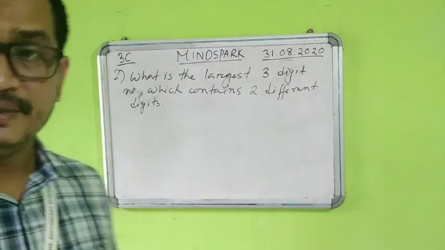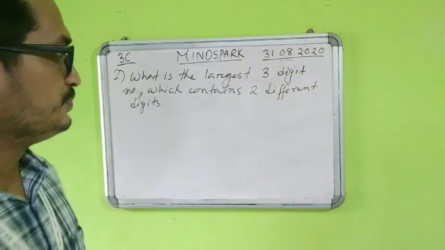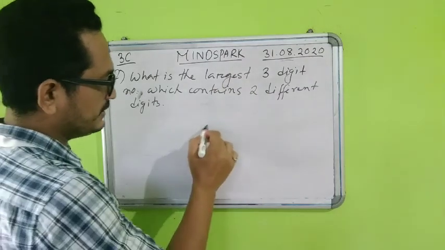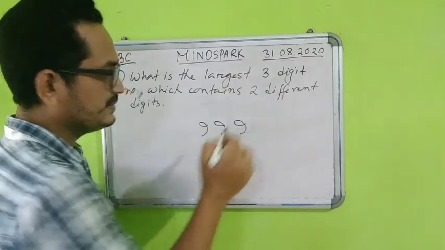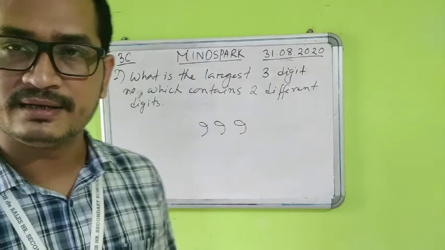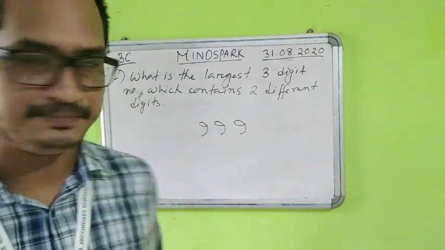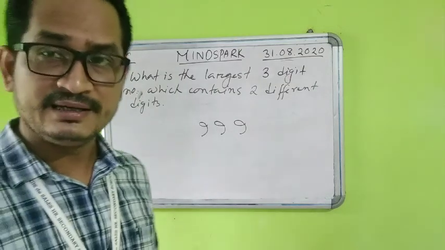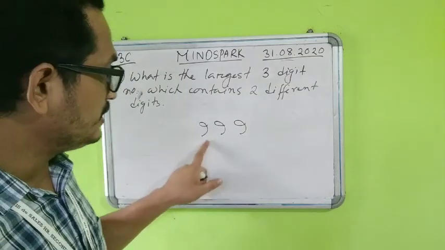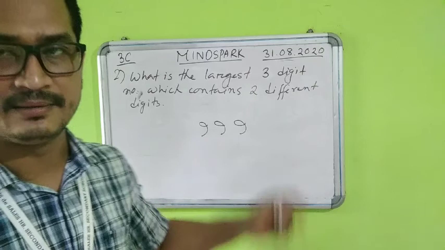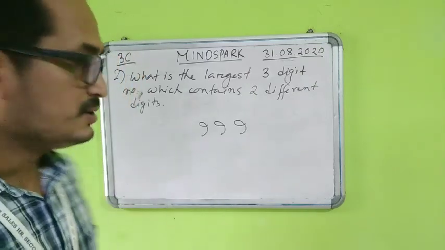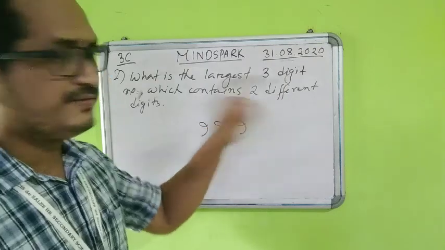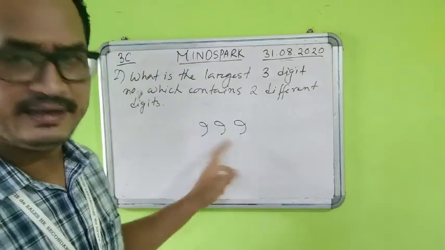Now many of the students have made mistakes here also. The question was: what is the largest 3-digit number? If I take the largest 3-digit number, it will be 999, as we already know that. But students, see, all the digits are repeated. There is no 2 digits here. Only a single digit is there, that is 999. No second digit is coming. So what I need to do is write 2 different digits. So at least I need to change 1 digit here.